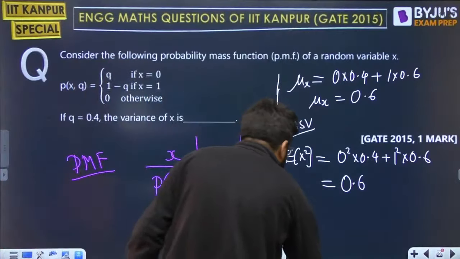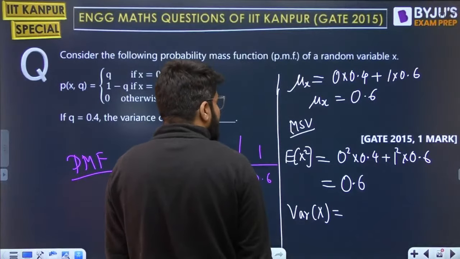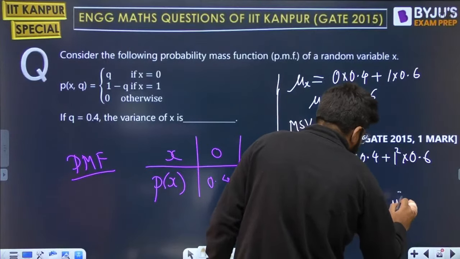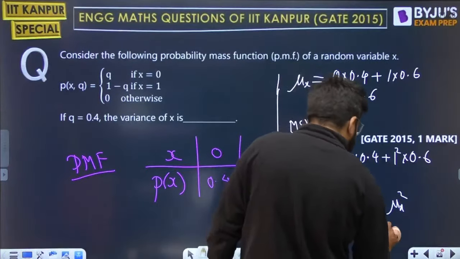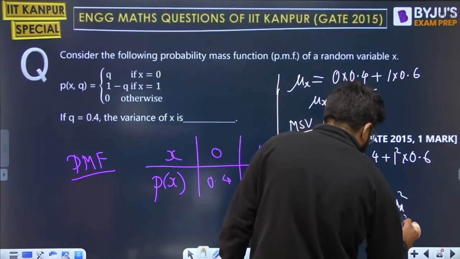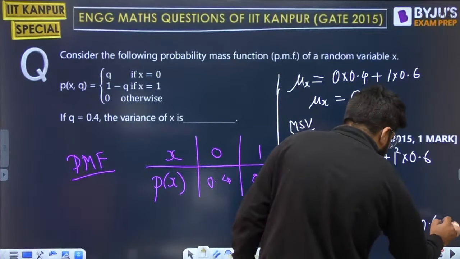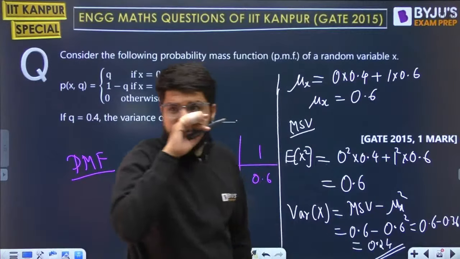Now let us go to the variance, and to calculate the variance, the formula, as I told you, is mean square value minus square of the mean. So that is 0.6 minus the mean, which is also 0.6, squared. So 0.6 minus 0.36. Your answer should be 0.24.